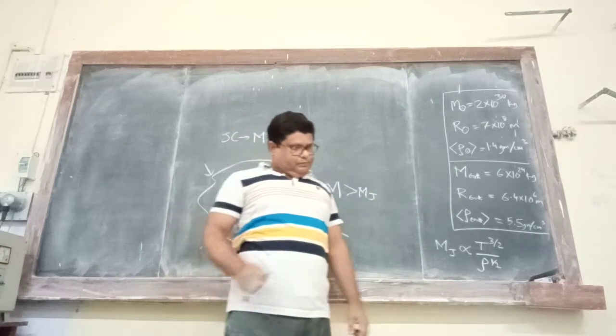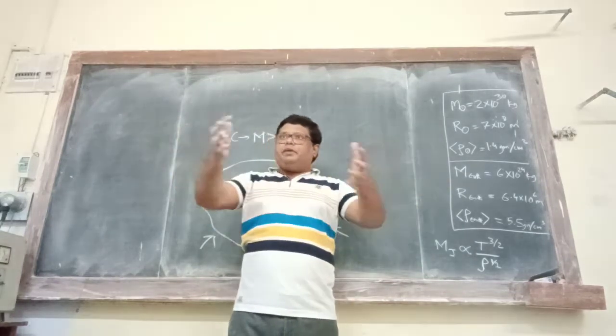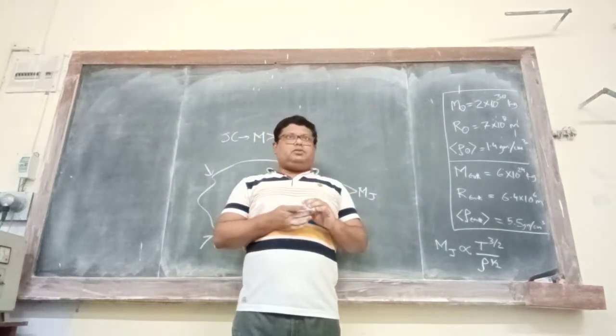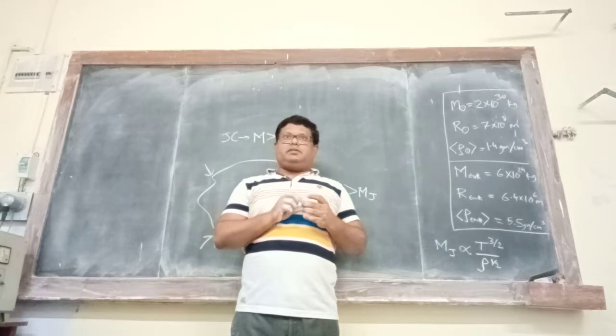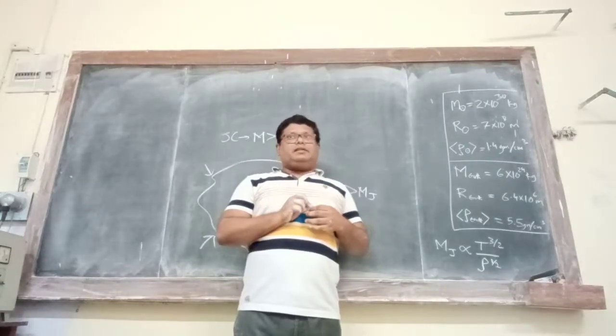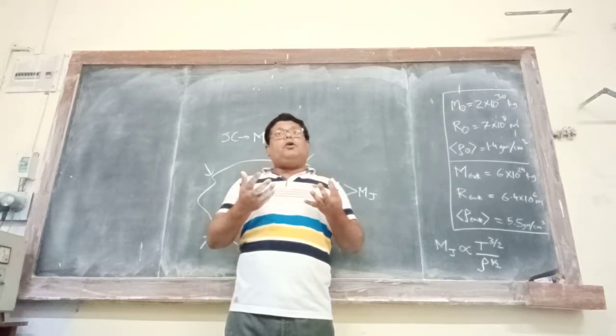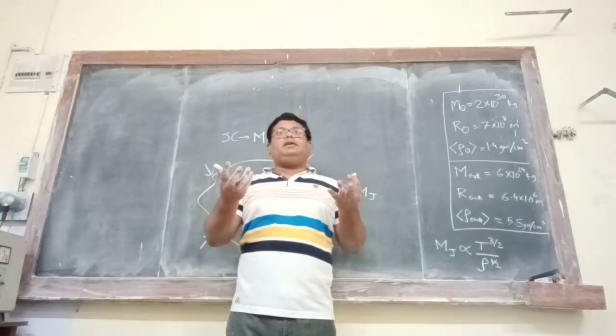Now suppose as a result of this collision and coming together, temperature increases, right? Now we also have to consider the opacity of the medium. That means the blocking tendency of the medium.